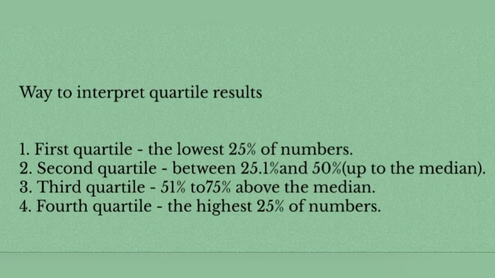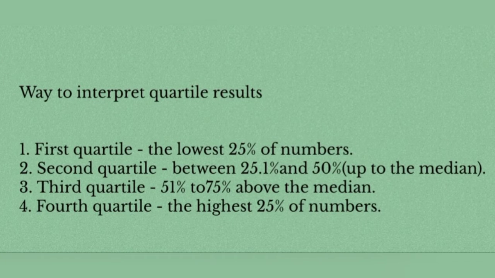So what is 1/4 of 100? It is 25%. And number 2 is the second quartile, between 25.1% and 50%, up to the median. An example of the second quartile is 1/2. What is 1/2 of 100? The 1/2 of 100 is 50%.